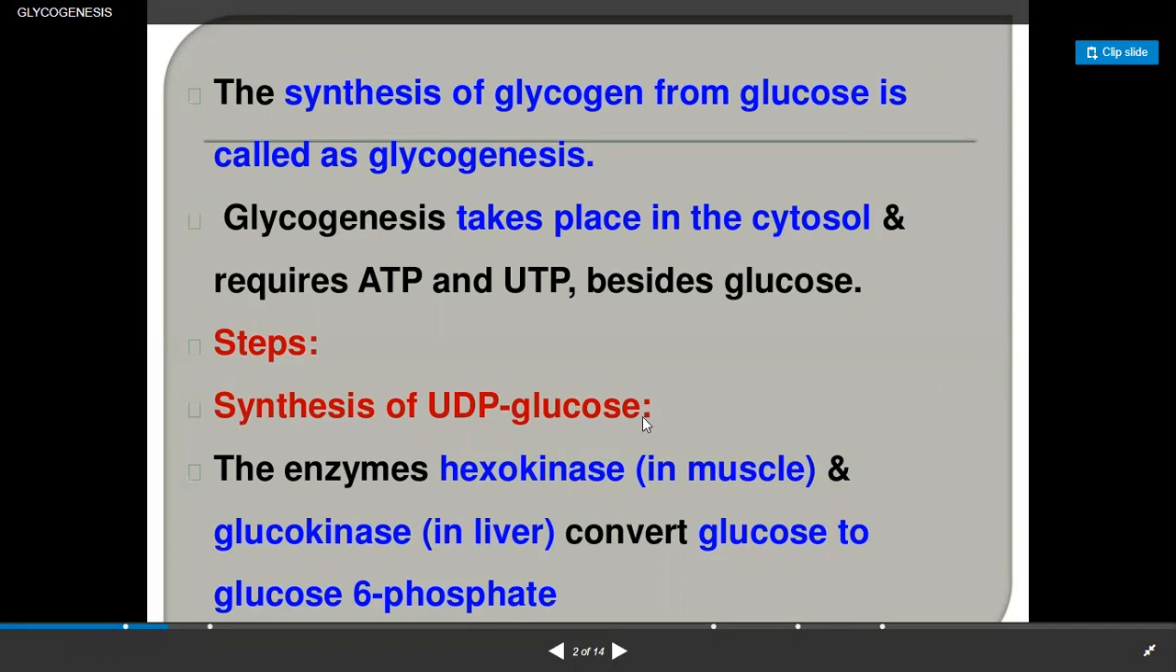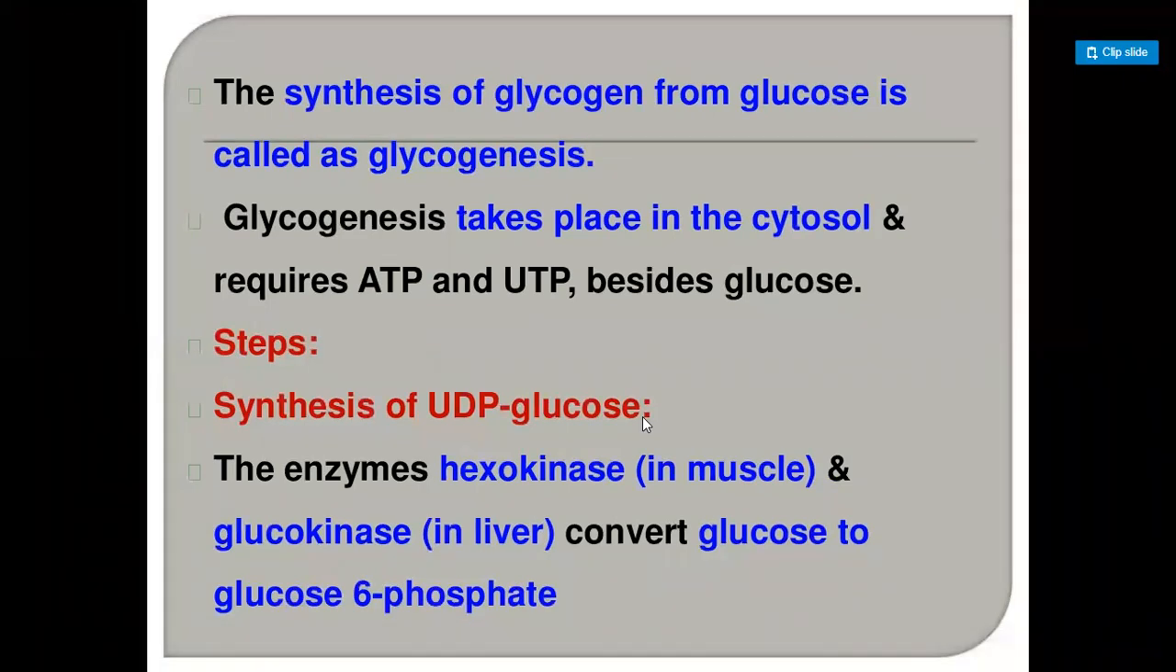First, synthesis of UDP glucose. The enzymes hexokinase in muscle and glucokinase, two enzymes, convert glucose to glucose 6 phosphate. That is part of glycolysis, so the same step is here. Hexokinase and glucokinase convert glucose to glucose 6 phosphate.